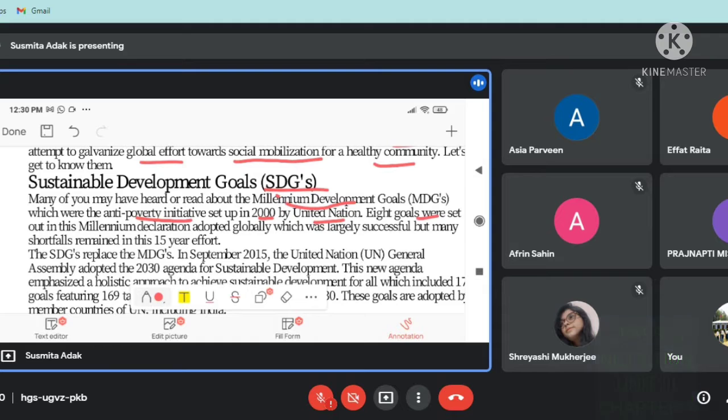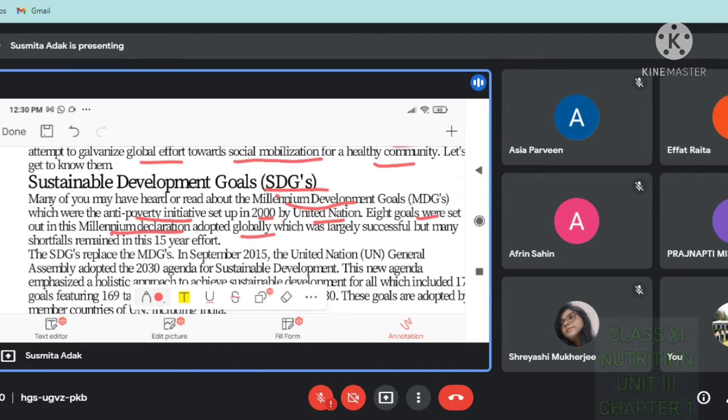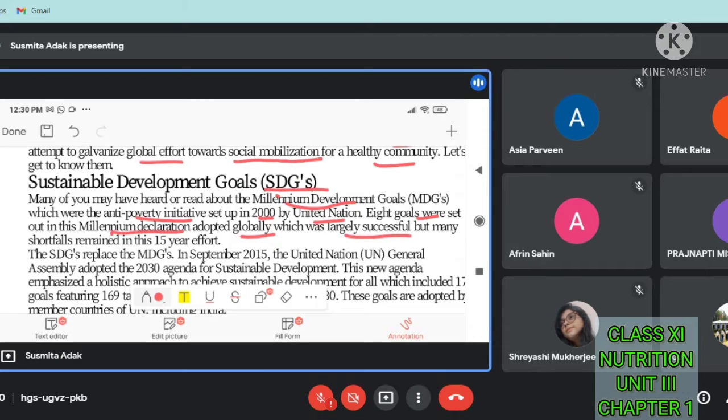Eight goals were set out in this Millennium Declaration adopted globally, which was largely successful, but many shortfalls remained in the 15 years of effort. So, 8 goals were set in that period, and it was adopted globally, means all the countries and nations adopted these goals.